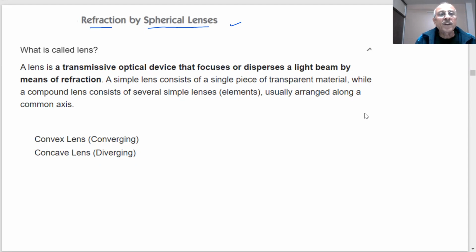So a lens is a transmitting optical device that focuses or disperses a light beam by means of refraction. So what is going to happen in this case?